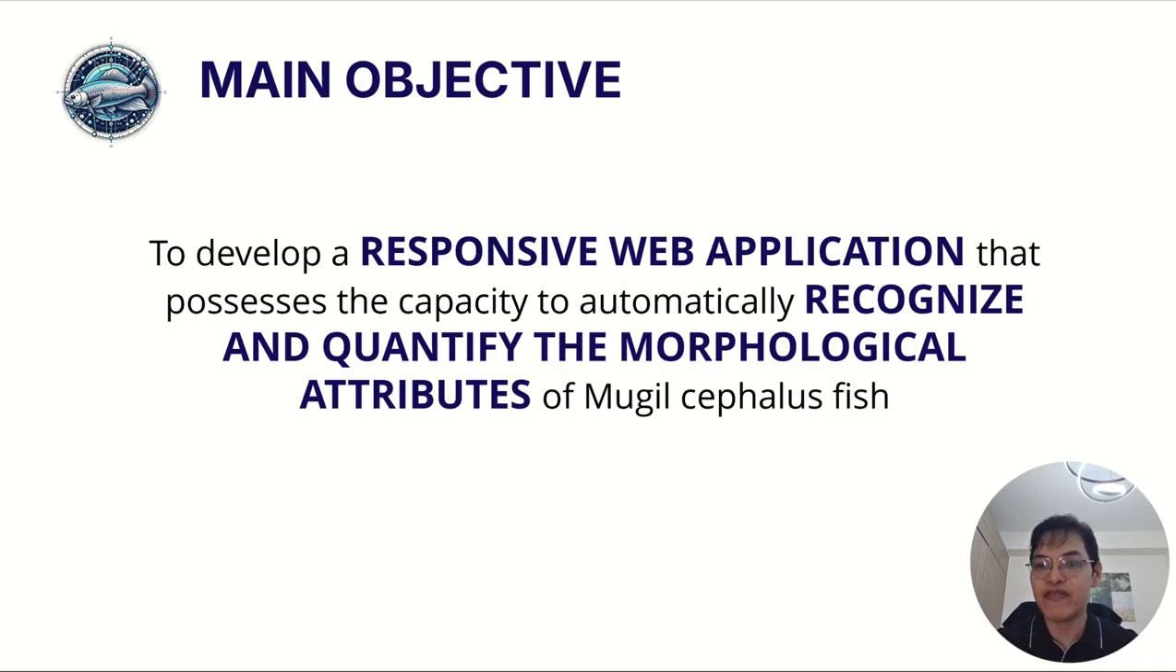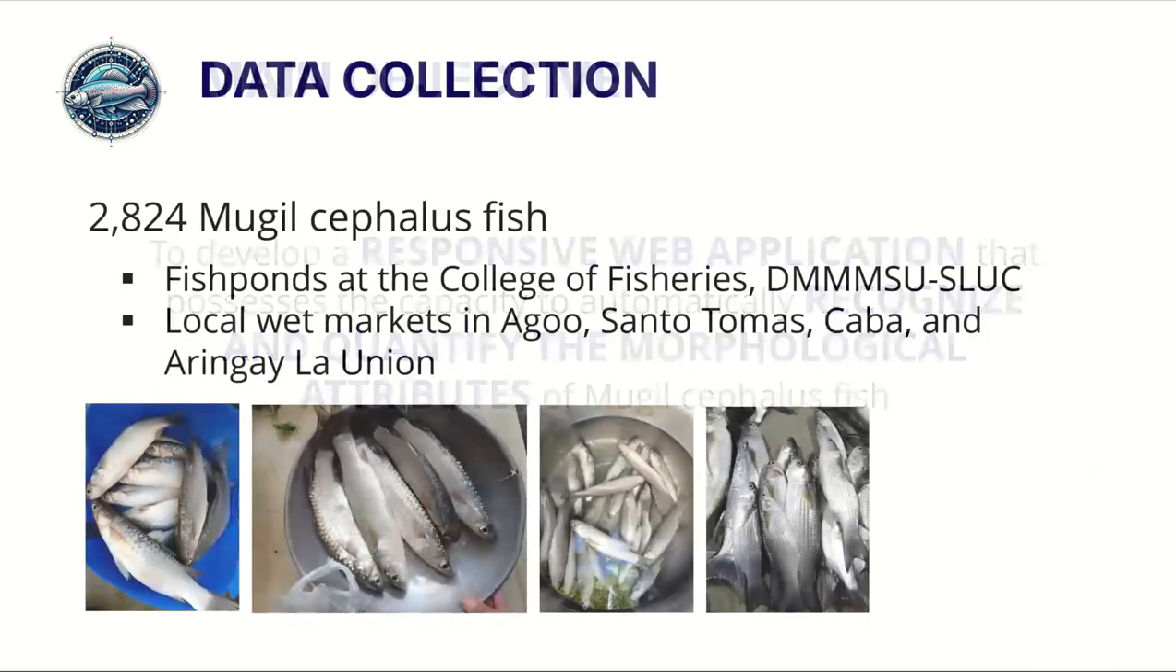The main objective of this research is to develop a responsive web application that can automatically recognize and quantify the morphological attributes of Mugil cephalus. The system is designed to capture fish images using a smartphone, detect important anatomical landmarks using deep learning, and compute morphometric measurements automatically.